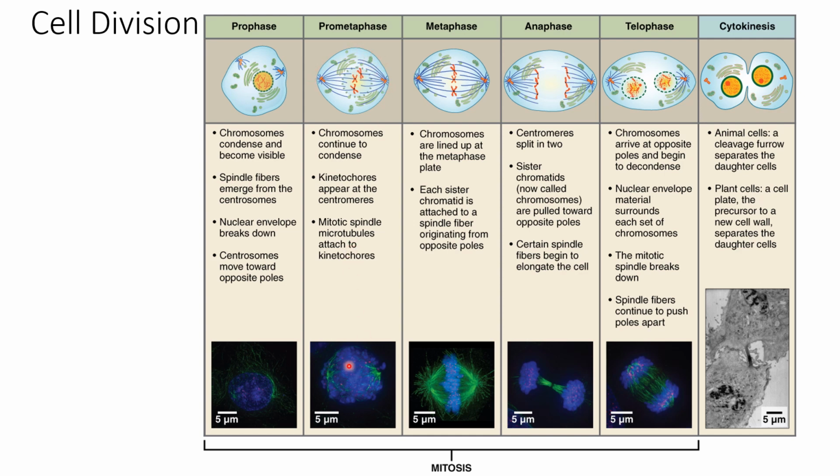That's prophase. During metaphase, all the chromosomes with their copies, their sister chromatids, line up in the center of the cell, and the spindle fibers are going through these chromosomes.